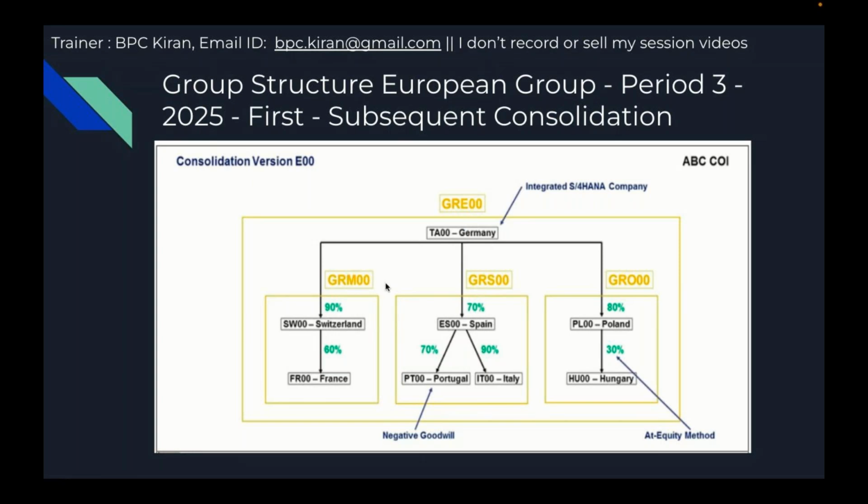So it will post the minorities in goodwill. When you run the consolidation of investments at Europe level, it eliminates Switzerland's investments. It calculates goodwill, which it will post against France. It will eliminate capital against France. It will calculate minorities against France for this GRE group, and the 10% minorities are also valued as an extra entry, posted at GRE level, Europe level. That also we are going to understand.